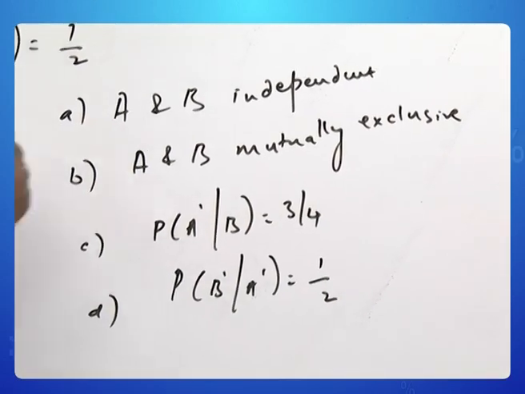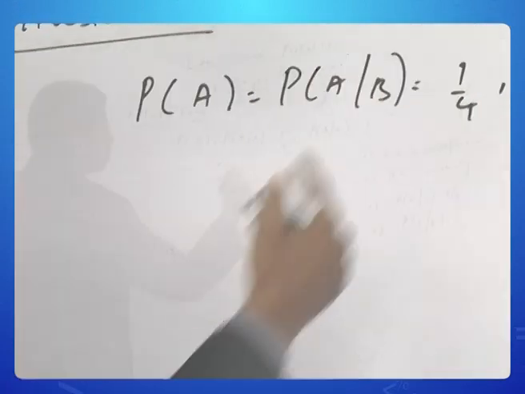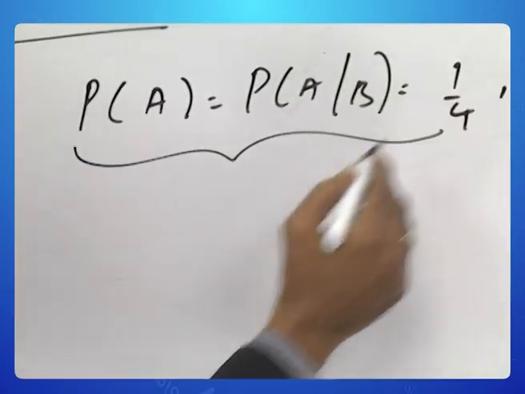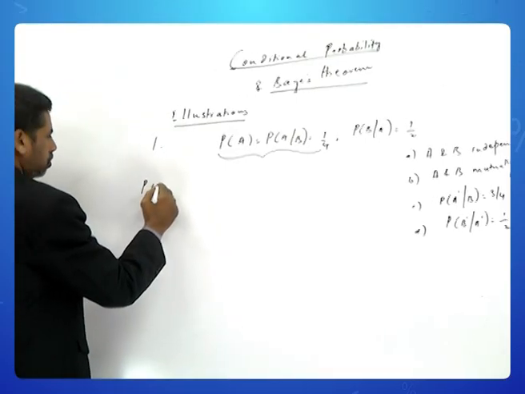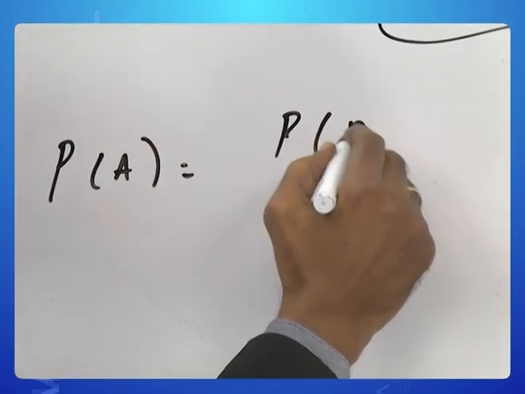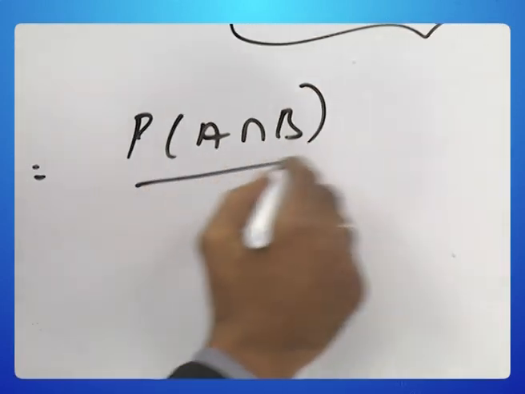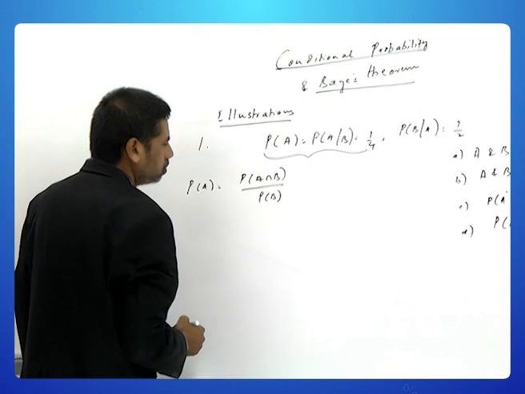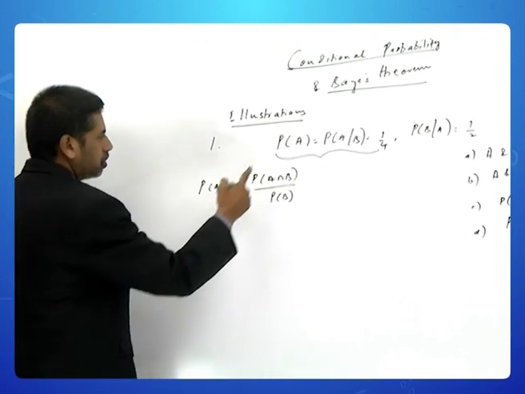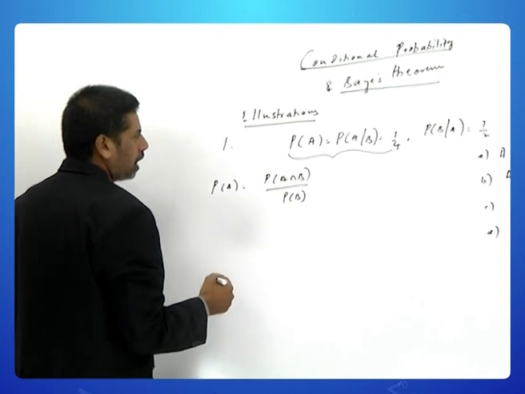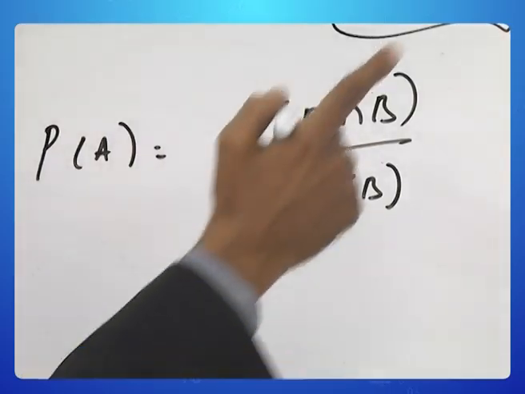Let us see whether A and B are independent. This is the data available. If you look into this part, probability of A is equal to, writing the rule for this, probability of A intersection B divided by probability of B. Now, probability of A is already 1 by 4 and let us also look at that.